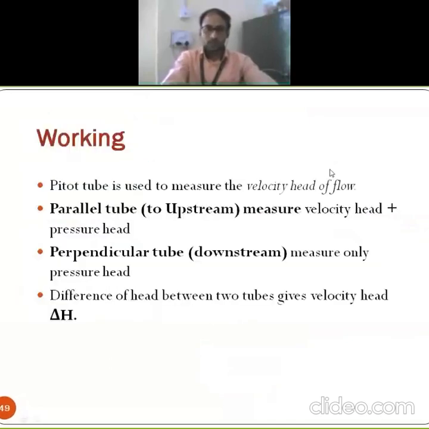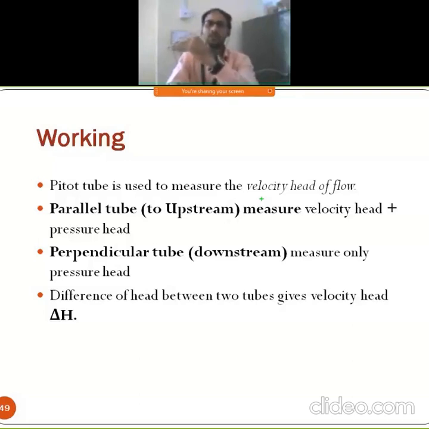So this is simply the construction. When we are dealing with how it works, the principle is the same. We are dealing with Bernoulli's equation, right? Here this pitot tube is used to measure the velocity head of flow. Velocity is nothing but the speed of the flow through the tube.